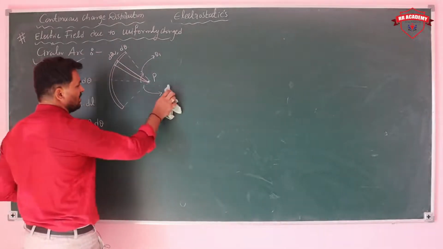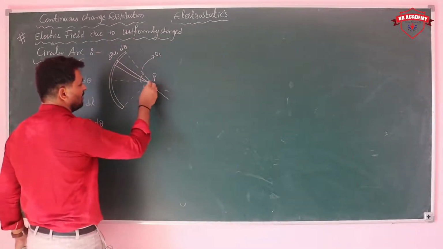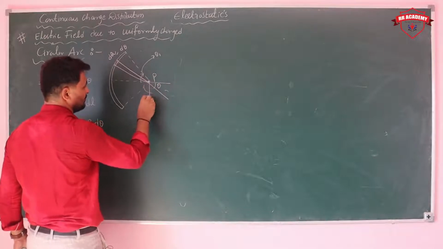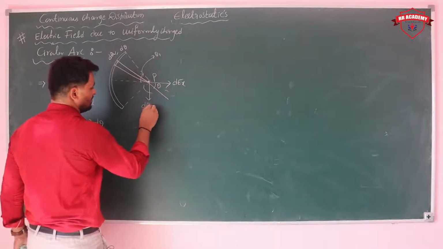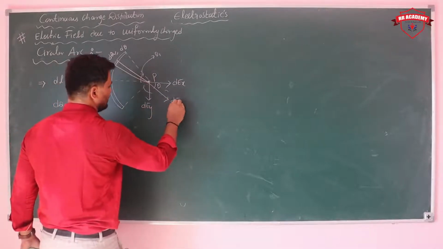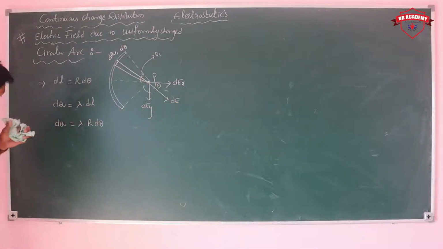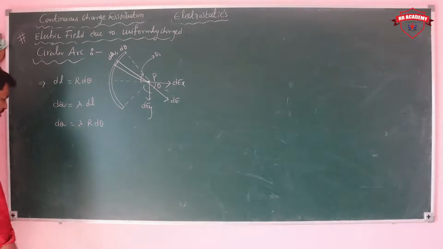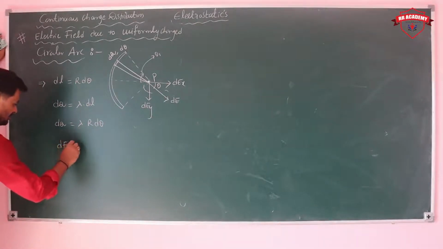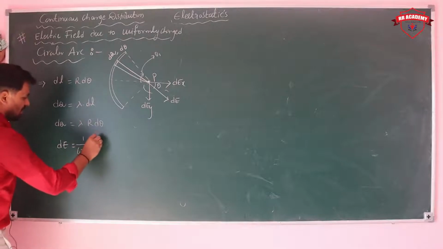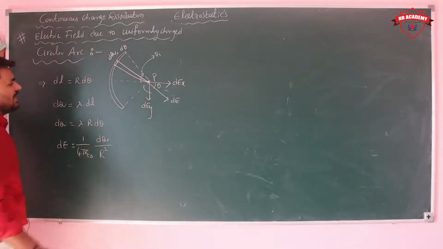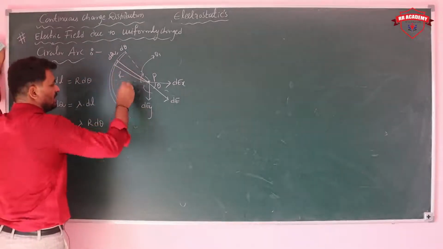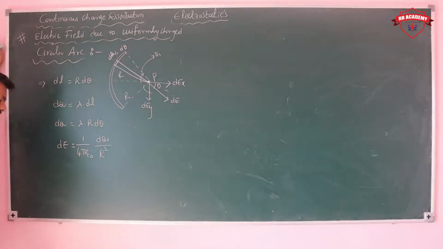Again, this can be resolved into two components, dEx and dEy, if you consider this as dE. First of all, try to get the value of dE. The value of dE is equal to 1 upon 4 pi epsilon naught dq upon how much distance? r square, directly the radius.